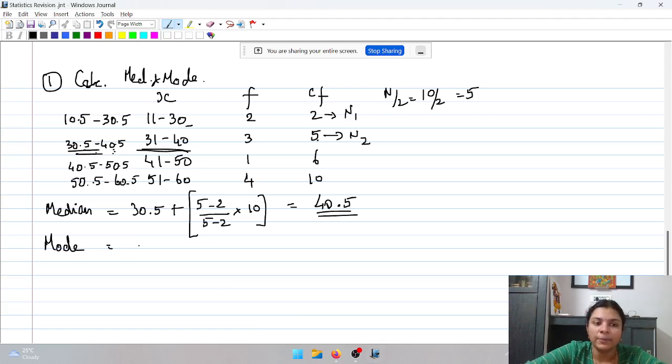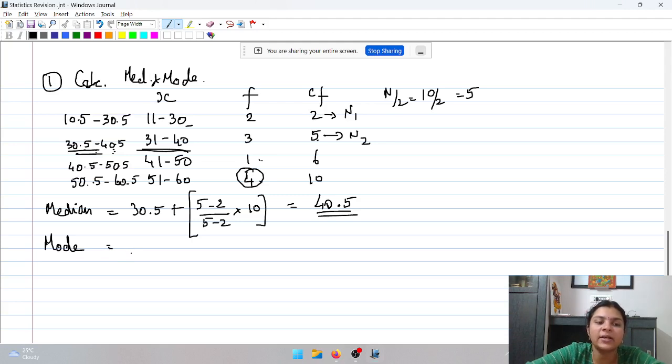Now coming to mode, normally what formula will we use? We will use L plus (f1 minus f0) divided by (2f1 minus f0 minus f2) into C. Remember, your highest frequency is f1. So 4 becomes f1, 1 becomes f0, but what will be f2? We do not know how to find f2 here. So when either f0 or f2 is missing, then for calculation of mode, you have to use the empirical relationship.